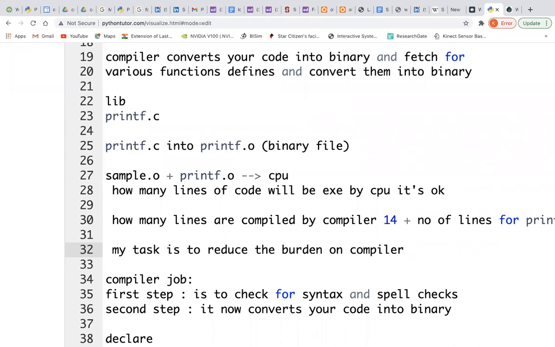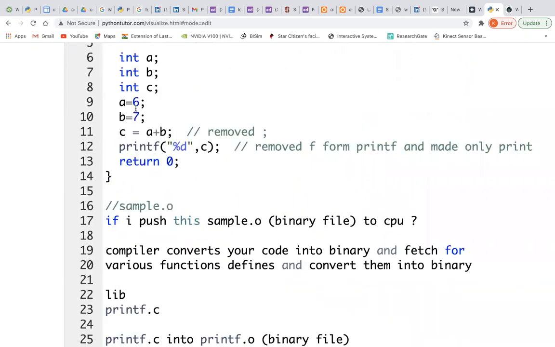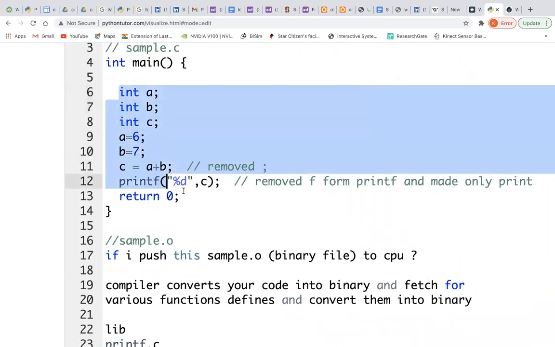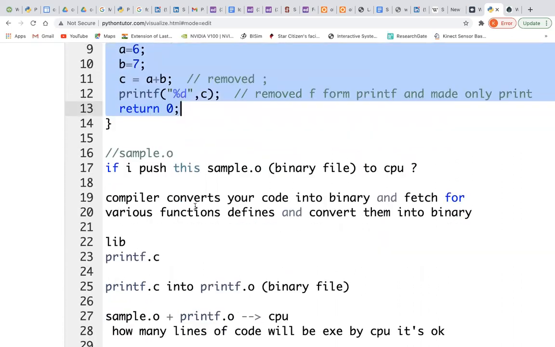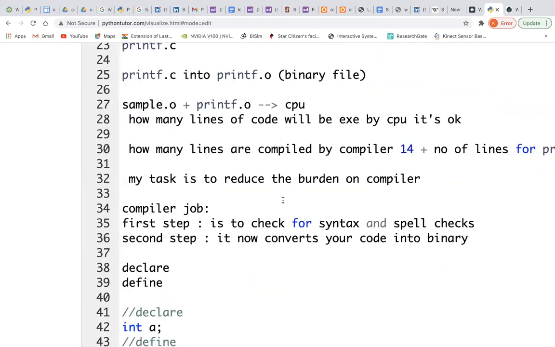If every time I call a standard library function like printf, scanf, getch, whatever it might be, I need to compile and convert every function into binary, it takes a lot of time. So what is your suggestion, so that I only want a few lines of code to be converted? Maybe my code. If I can convert only 14 lines of code, I don't need to convert anything else. It will be better for me, right? So what is your solution for this?